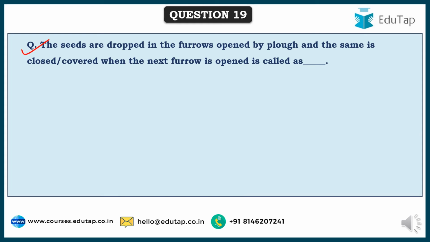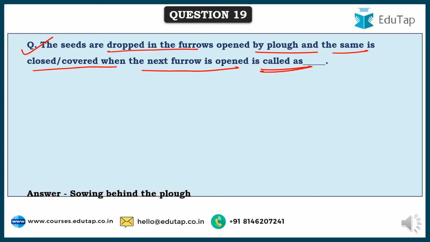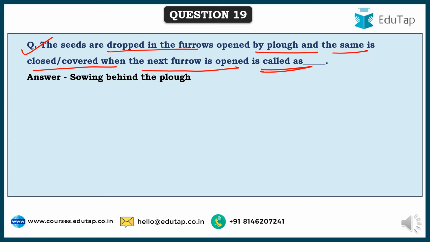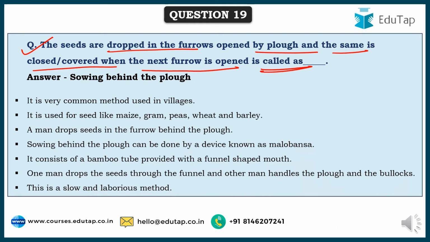So friends, next comes, the seeds are dropped in the furrows opened by the plow, and the same is closed or covered when the next furrow is opened. This type of seeding is called seed sowing behind the plow. This is the most common method followed in villages, and it is used for bigger seeds like maize, gram, peas, wheat, barley, etc. See, a man walks behind the plow to drop the seeds in the furrow.